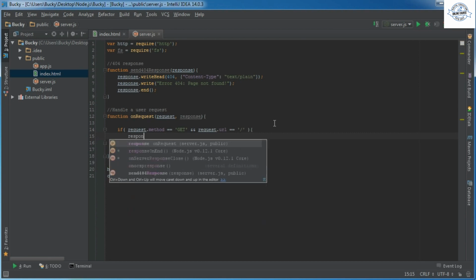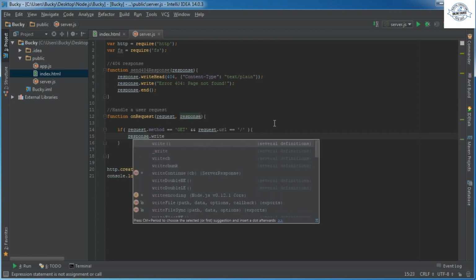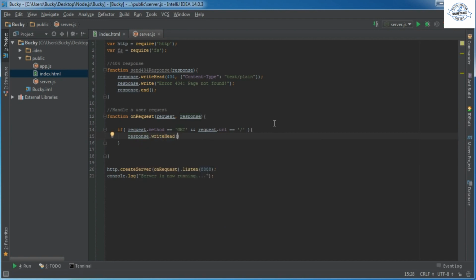So response.writeHead, why is that not popping up? writeHead 200, and let me do this. Too lazy to type all that. All right. So unlike before when we just sent out a plain string of text, what we want to do now is we actually want to send back a file. So instead of text/plain, what we're going to send back is text/html, which pretty much means an HTML document just like that. Now, in order to send back an HTML file, what we actually want to send back is something called a readable stream.